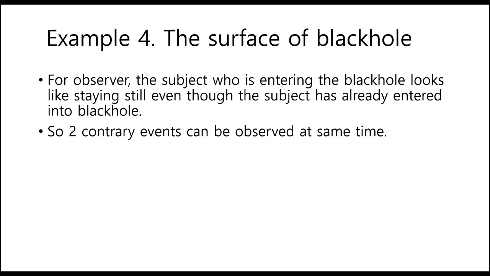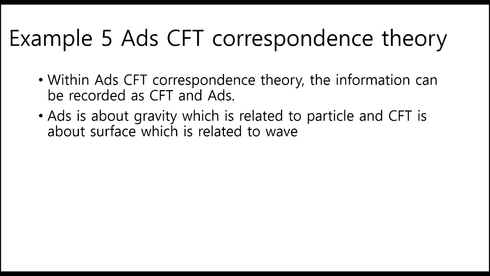Example 4. The surface of a black hole. For the observer, the subject who is entering the black hole looks like staying still, even though the subject has already entered into the black hole. So two contrary events can be observed at the same time.